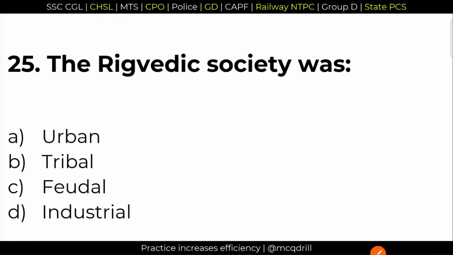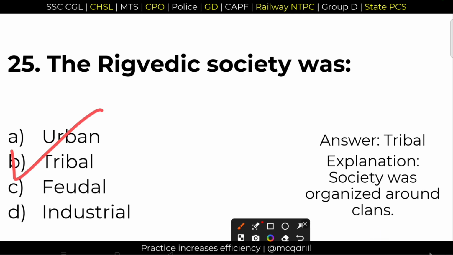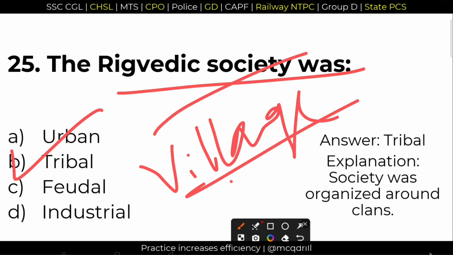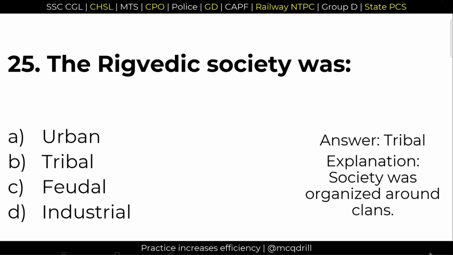Next question. 25. The Rigvedic society was. What type of society was it? It was tribal society. Option B, tribal society, and village based. Okay, so option B is the right answer. Rigvedic society was village based, whereas IVC was an urban civilization. It was urban, but Rigvedic society was tribal as well as village or rural society.